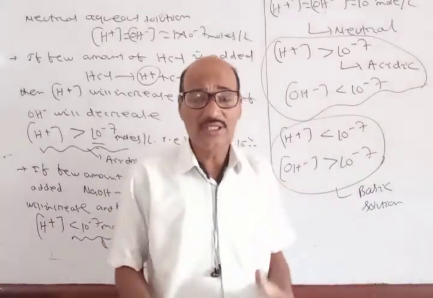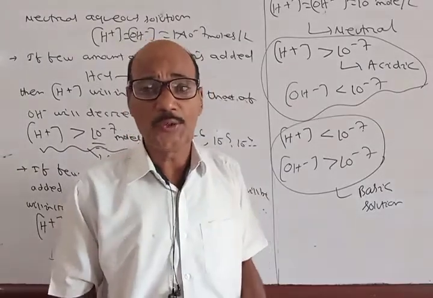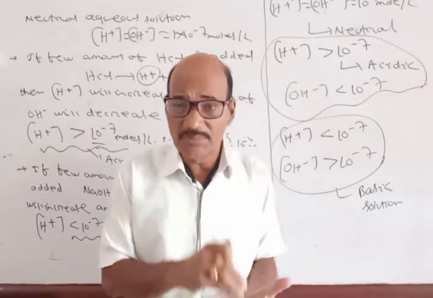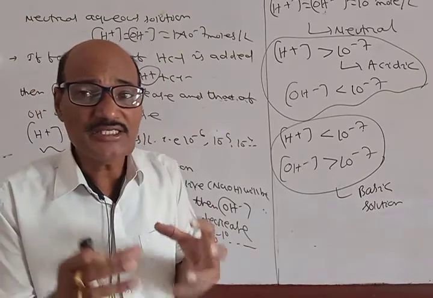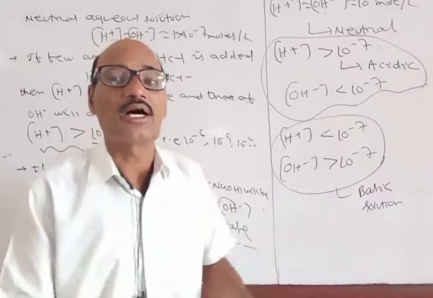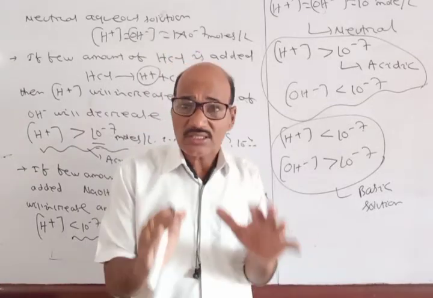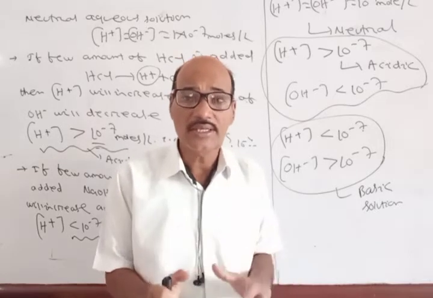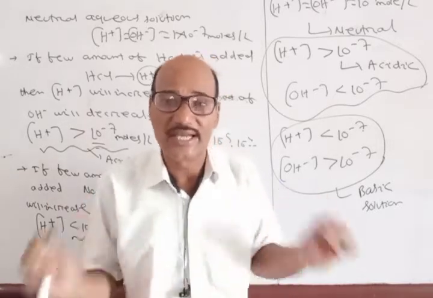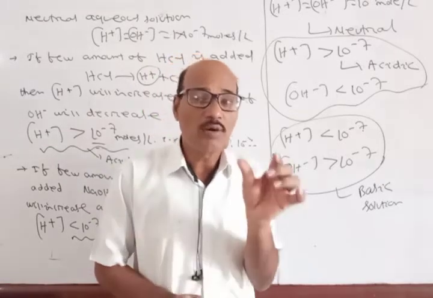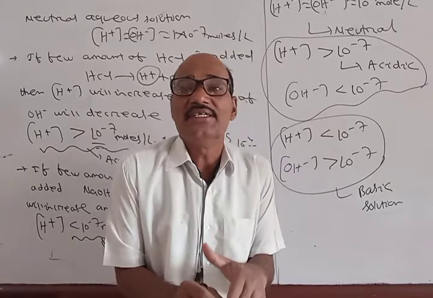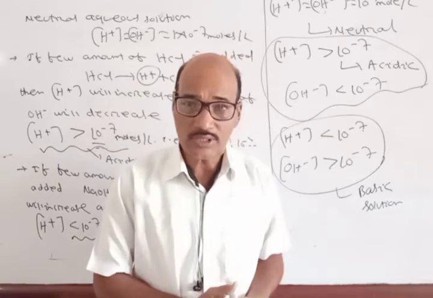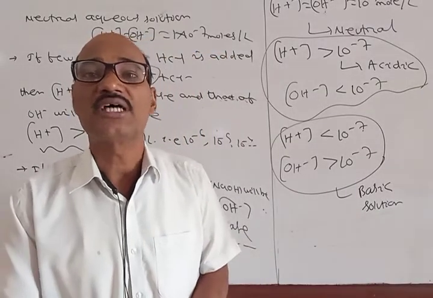So to express the concentration of H+ ion and OH minus ion in such a manner is difficult because these numbers are very small. To overcome this, a scientist called Sorensen established a scale called the pH scale. From the pH scale, one can easily determine the acidic or basic nature of a particular solution. So let us discuss the pH of a solution.